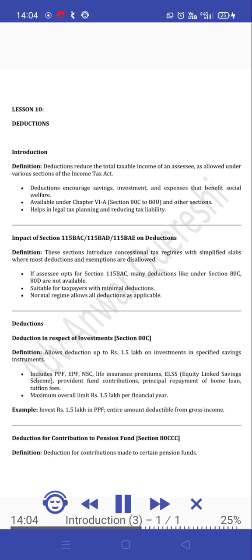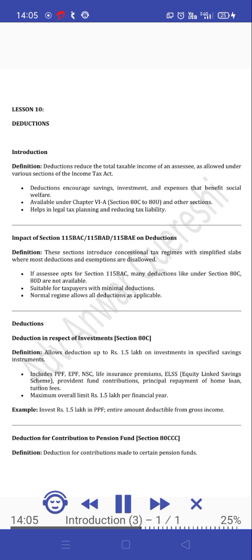Deductions. Deduction in respect of investments, Section 80C. Definition. Allows deduction up to Rs. 1.5 lakh on investments in specified savings instruments. Includes PPF, EPF, NSC, life insurance premiums, ELSS (equity-linked savings scheme), provident fund contributions, principal repayment of home loan, tuition fees. Maximum overall limit Rs. 1.5 lakh per financial year. Example: invest Rs. 1.5 lakh in PPF. Entire amount deductible from gross income.